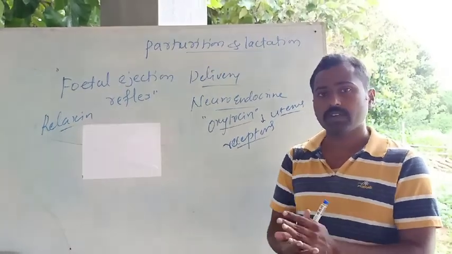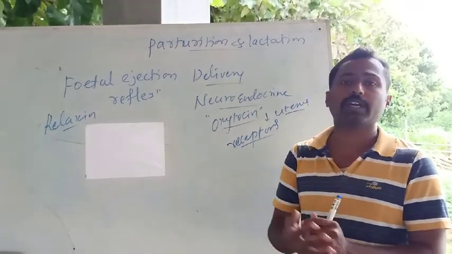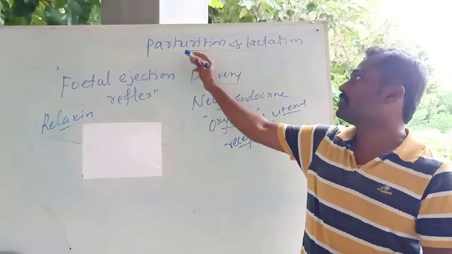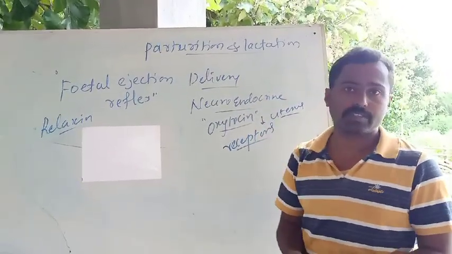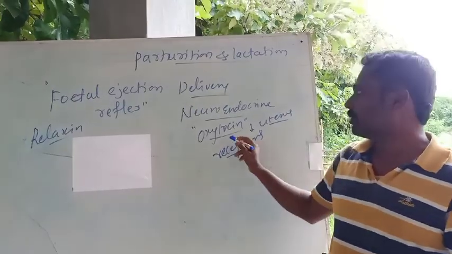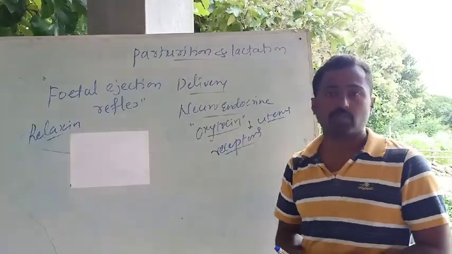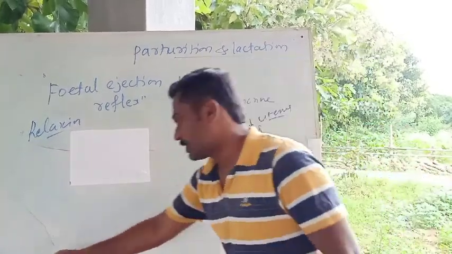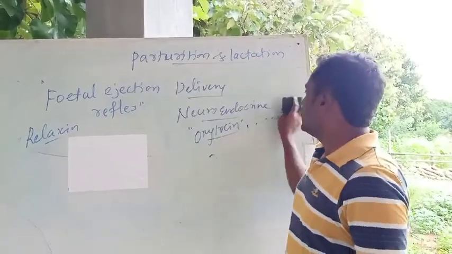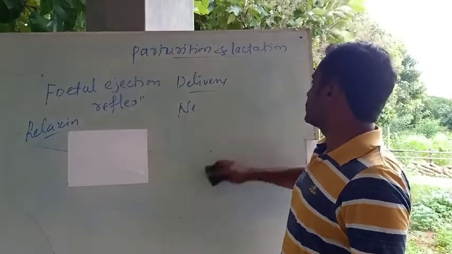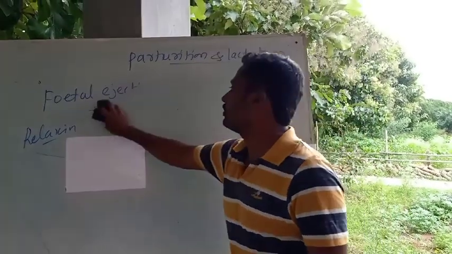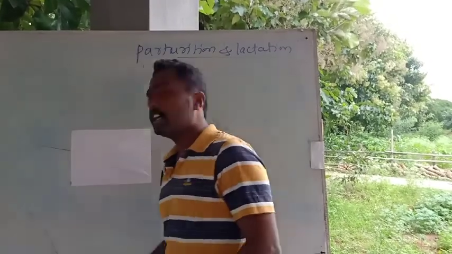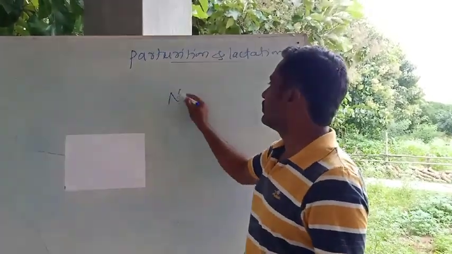It depends on the condition of the maternal body, or the mother's body. By all this, the parturition or the delivery takes place, mainly by the action of oxytocin. And the last concept is about lactation. Lactation is nothing but the synthesis or the production of milk by the mammary gland, a kind of nursing the baby.